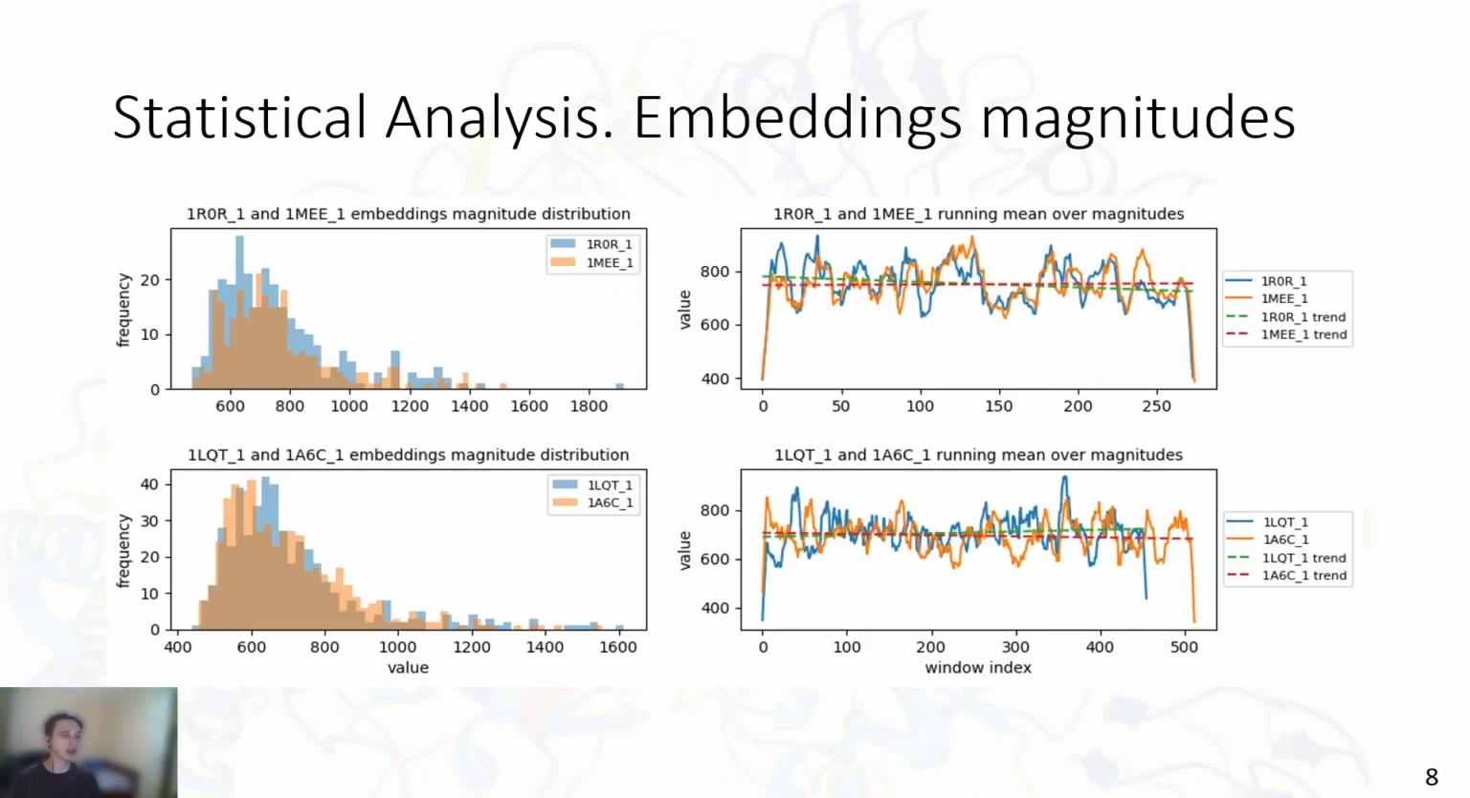The next step was to calculate the magnitude of embeddings and compare its distribution between protein pairs. As can be seen from the histograms, the embedding magnitude distribution is comparable between similar and dissimilar protein pairs, where the upper histogram is a distribution for similar proteins and the lower one is for dissimilar proteins. To assess the stationarity of the process, we calculated the running mean over the embedding magnitudes and fitted a trend line, which appeared flat and almost parallel to the x-axis, supporting stationarity of the process.